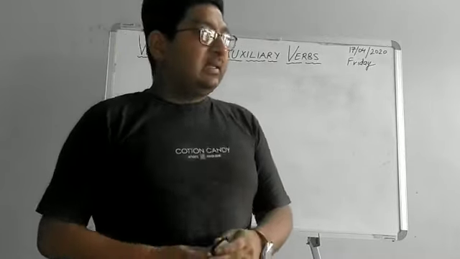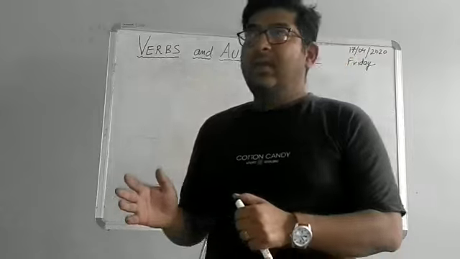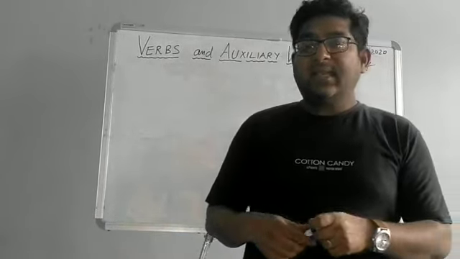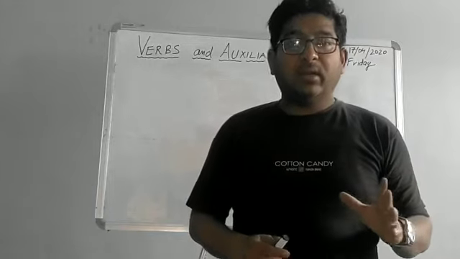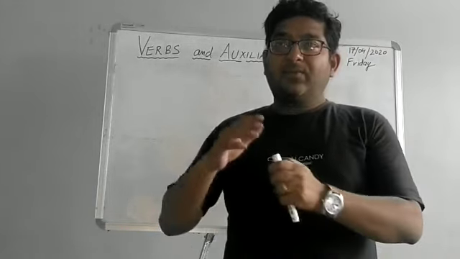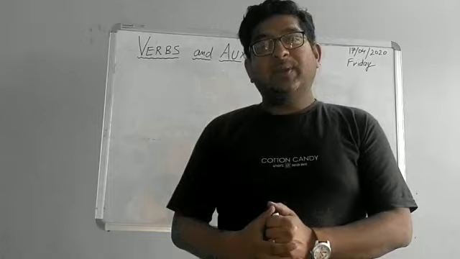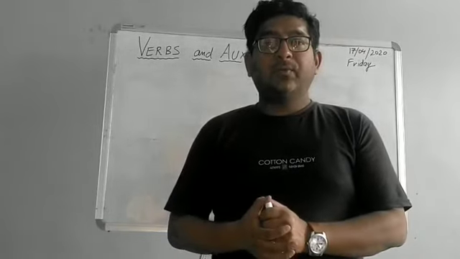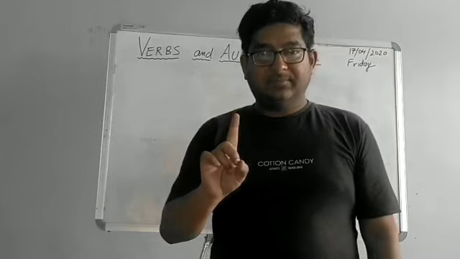Now, assignment for the day. This was just a little bit about helping verbs, the auxiliary verbs and the main verb. Assignment for the day is, I gave you a list of 24 auxiliary verbs. What you have to do with all those 24 auxiliary verbs in your notebooks is frame one sentence each.